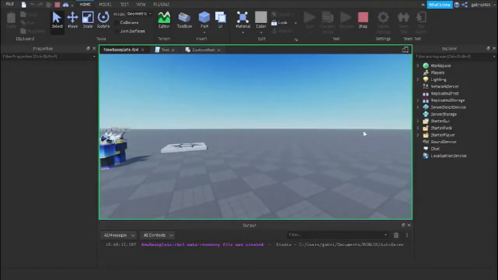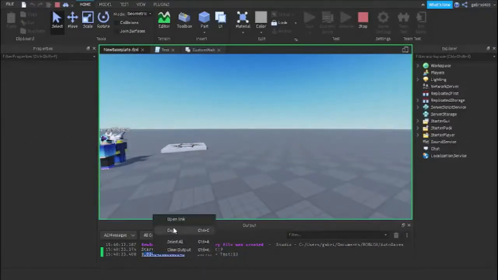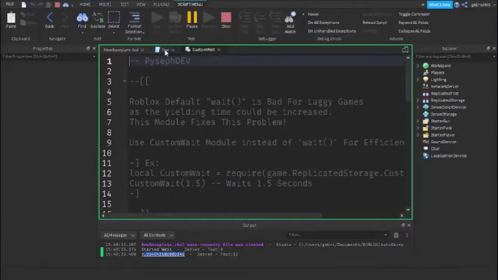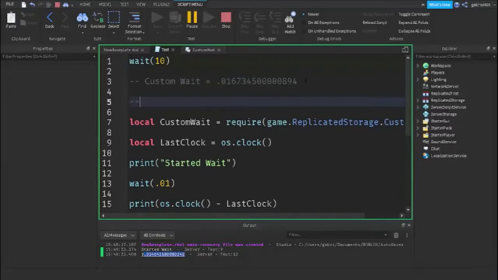After 10 seconds, because that was for the module, but we're not using the module. So after 10 seconds, we got 0.03. Now as you guys can see, that is pretty off. That is really high based off of the time that we gave it. So for the normal wait, we got